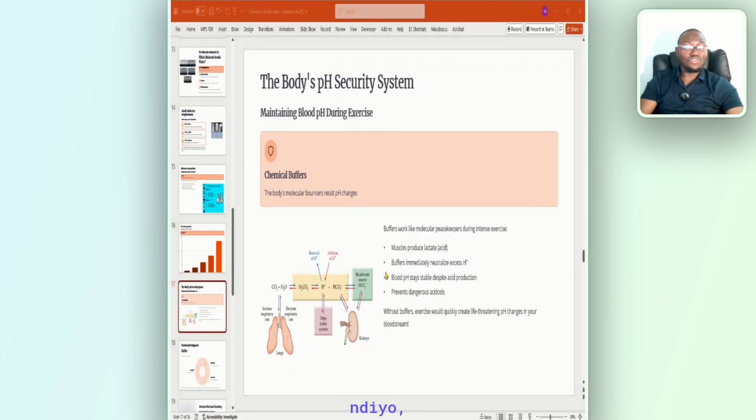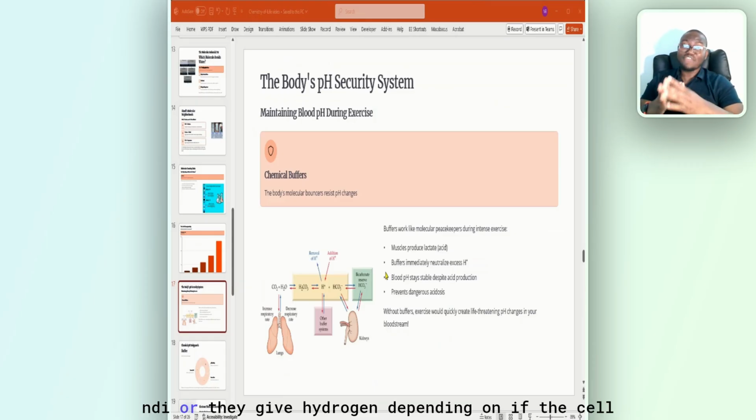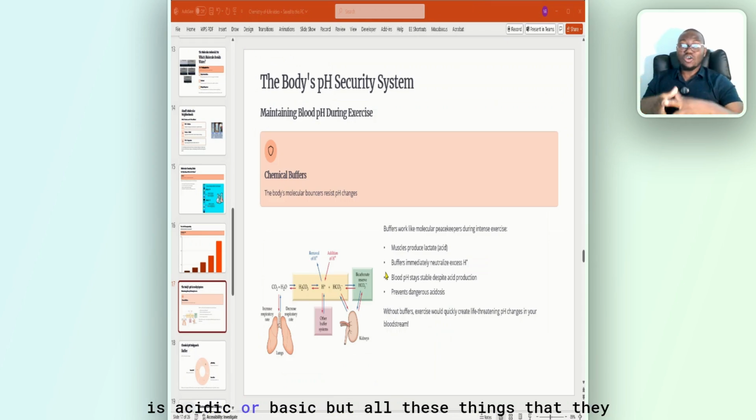That brings us to buffers again. If you ask a question like, in a workout, all of you do workouts, in a workout your muscle cells produce lactate, that's lactic acid, yet you maintain a constant blood pH. Why? Chemical buffers. Simple. As I explained initially, buffers do what? They mop up hydrogen or they give hydrogen, depending on if the cell is acidic or basic.